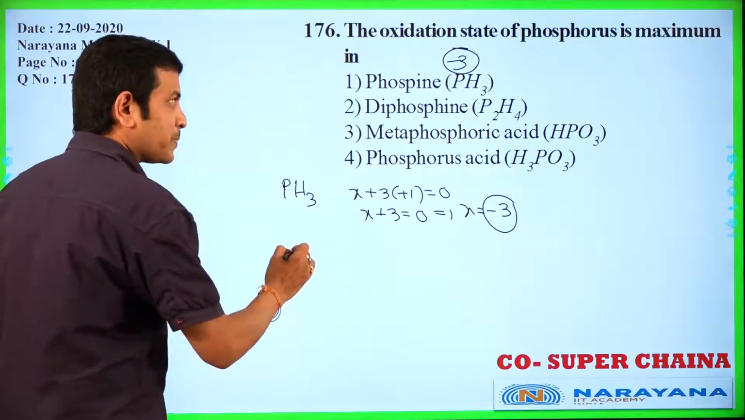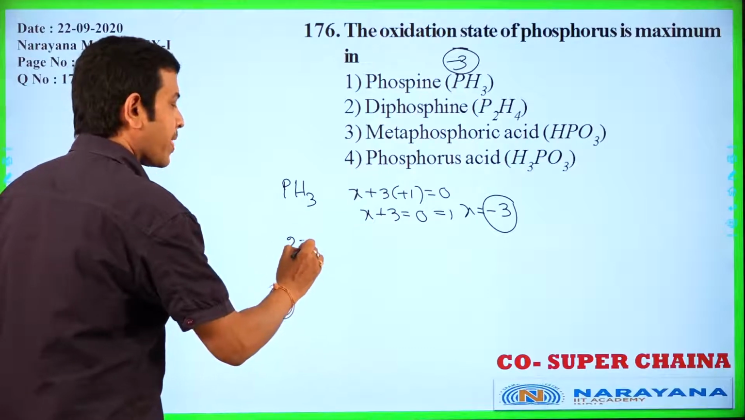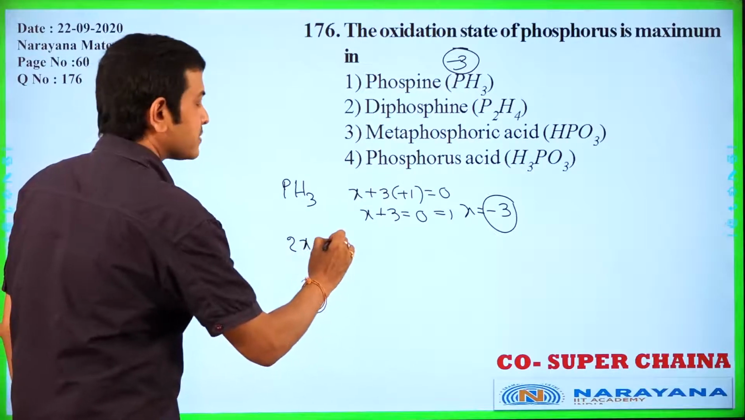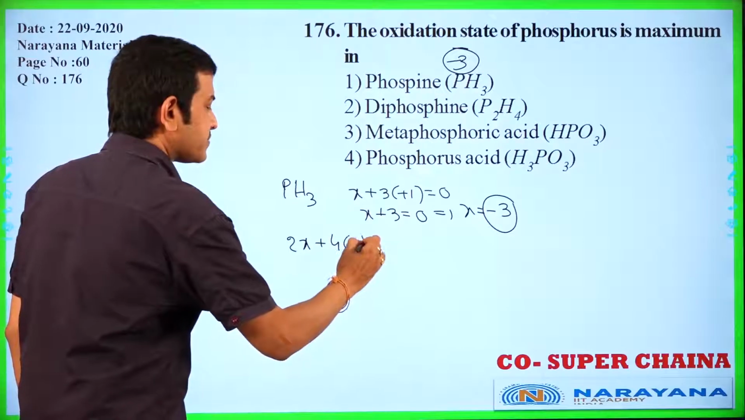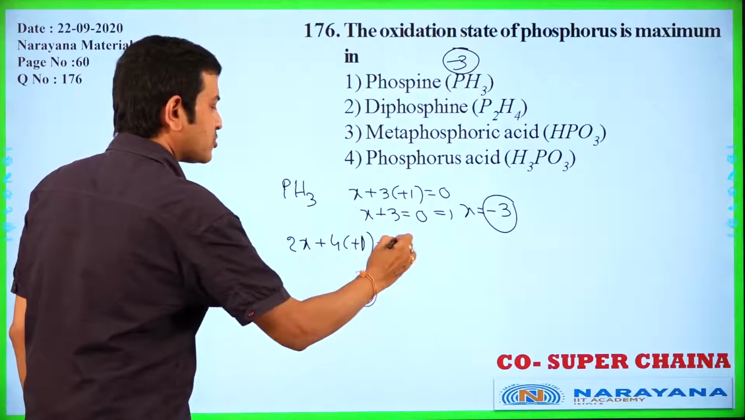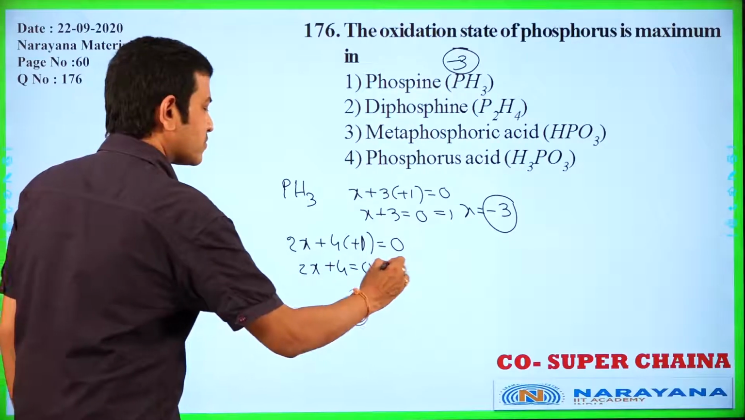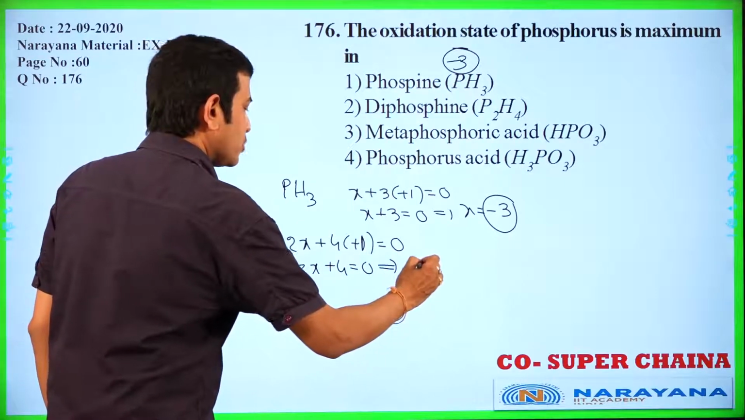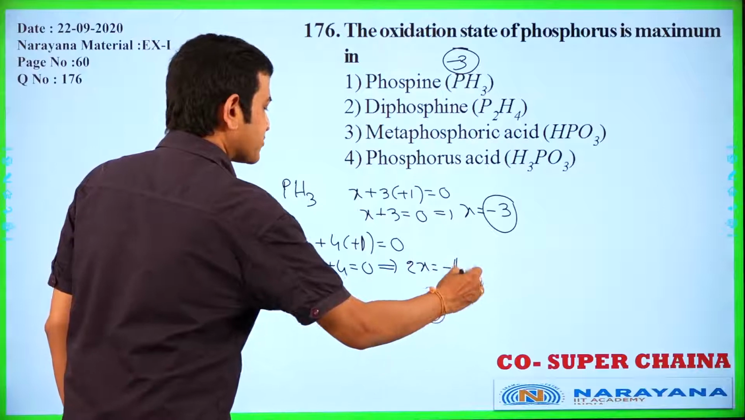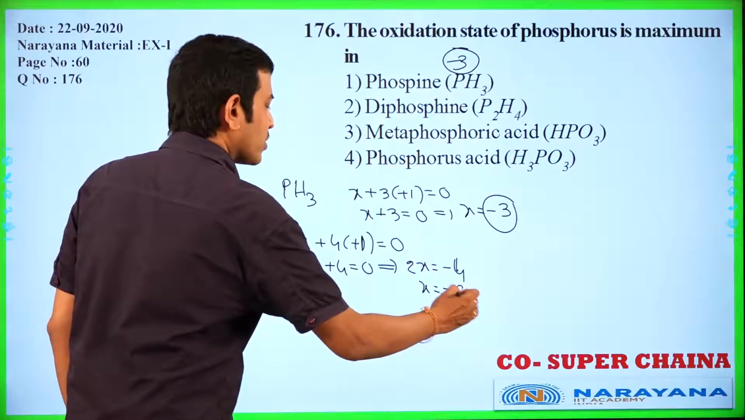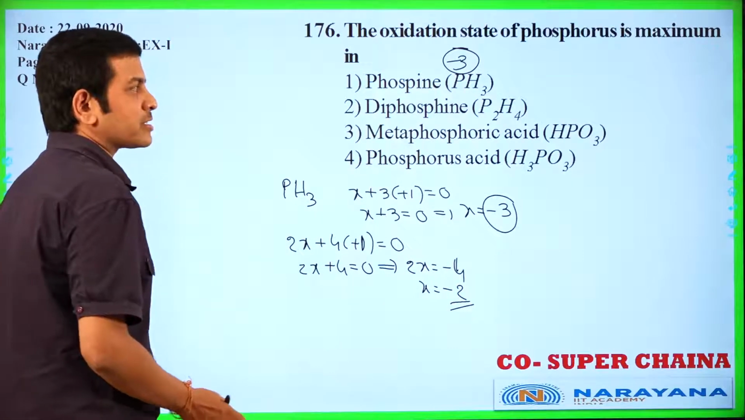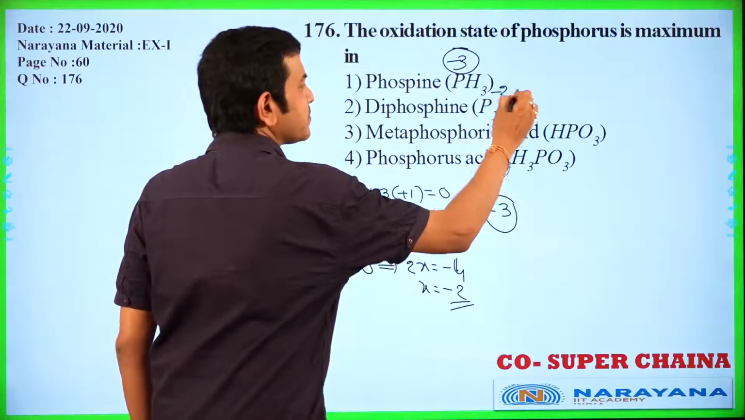P2H4, diphosphine. 2X plus 4 into +1 is equal to 0. Now 2X plus 4 is equal to 0. That implies 2X is equal to -4. Now X is equal to -2 is the oxidation number of phosphorus in diphosphine.